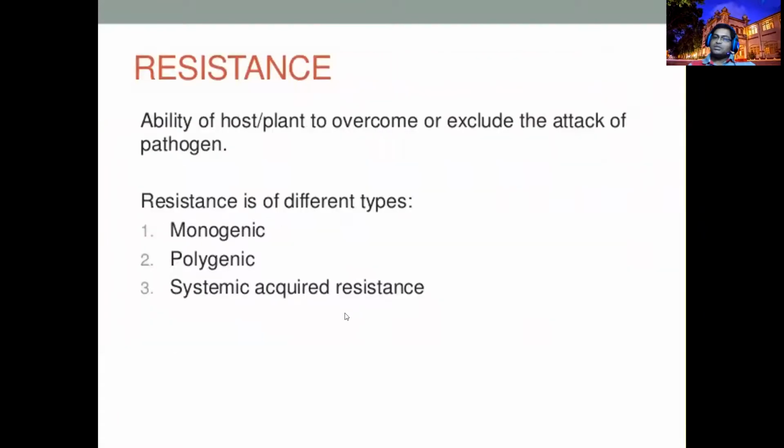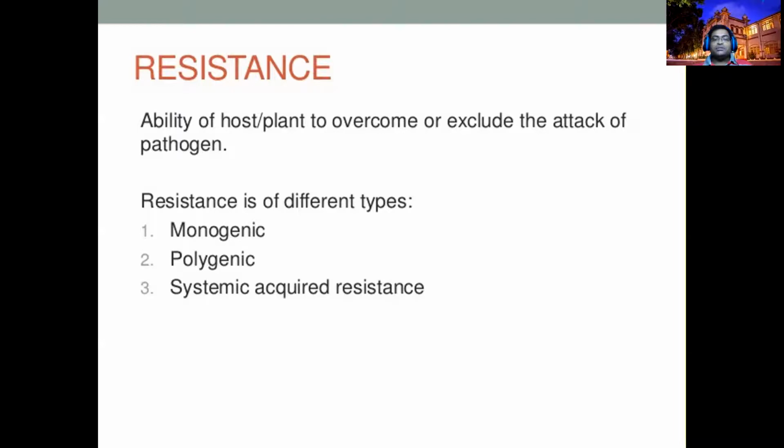So this is some elaboration, right? Resistance. If the plant is defending, it means that the plant is resistant. If the pathogen is attacking, we call the pathogen virulent, right? On the pathogen side, we call it virulent. On the host side, if the host is defending, we call it resistant, right?